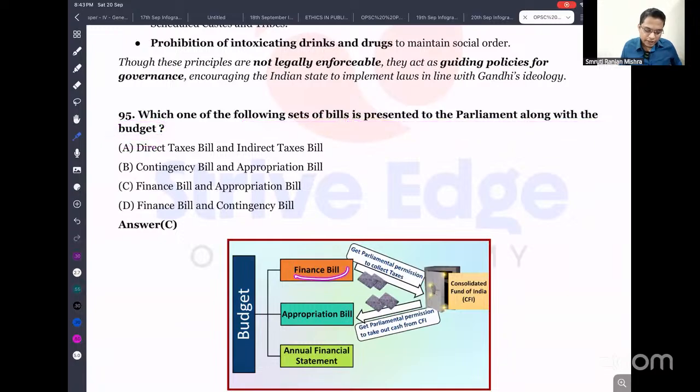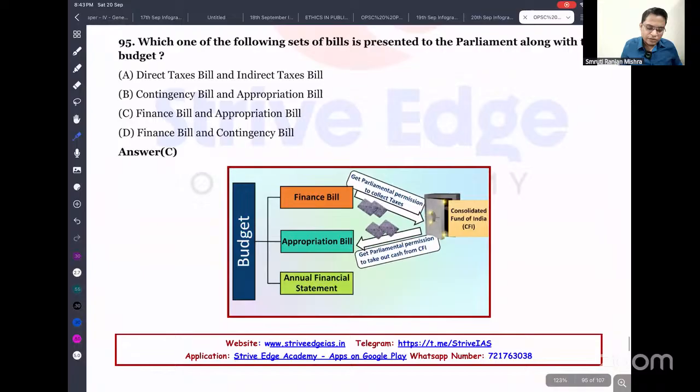Which of the following set of bills is presented in Parliament along with the budget? Here, three bills are presented during the budget. The Finance Ministry presents three bills. The first is the Finance Bill, which provides approval for the government to collect taxes so that the Consolidated Fund can be filled, and then the Appropriation Bill gives permission to spend that money. So the Finance Bill is the collection of money and the Appropriation Bill is the spending of that money. So we can say the Finance Bill and the Appropriation Bill.